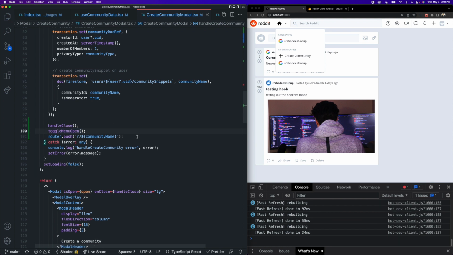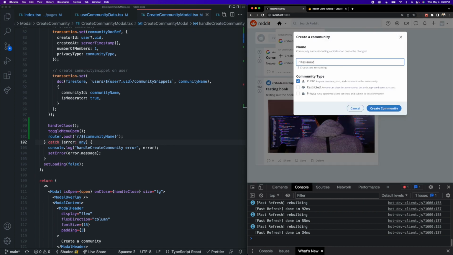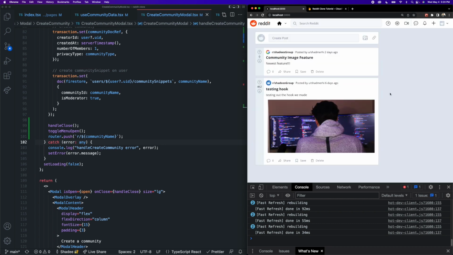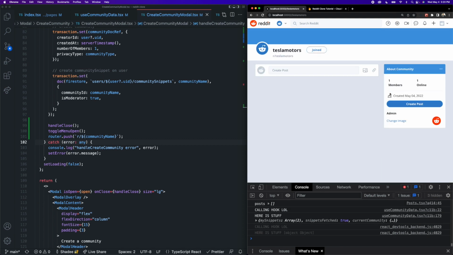Okay, so now if I create a community and it is successfully created, it should close the modal, it should close the directory, and it should route me to that new community page. So let's give this a go. Let's do create community, and let's call this Tesla Motors. Create community. Perfect. Okay, so Tesla Motors was created. It brought me to the Tesla Motors page, and the directory closed, and now I can see Tesla Motors inside of my community snippets, and that is exactly what we wanted to do.